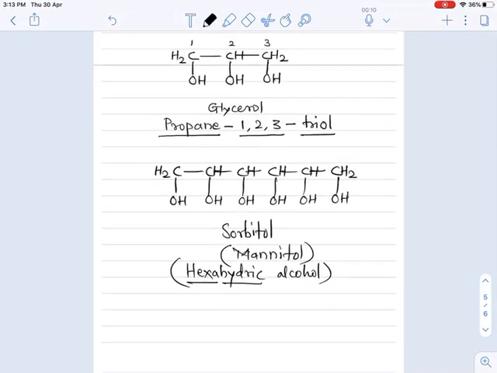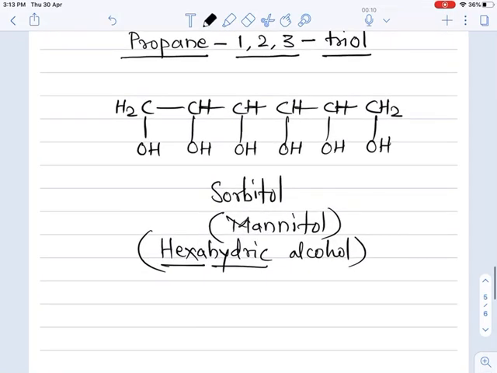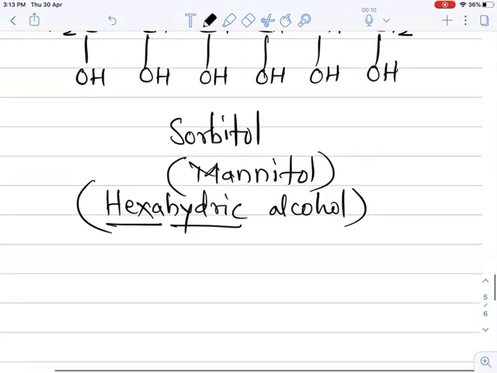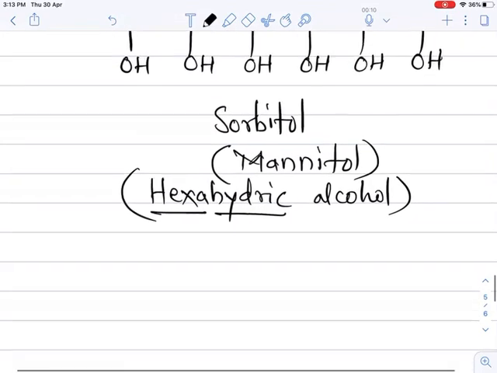So this is about the polyhydric alcohols. Now here we complete the classification based on the number of OH groups present in the molecule.